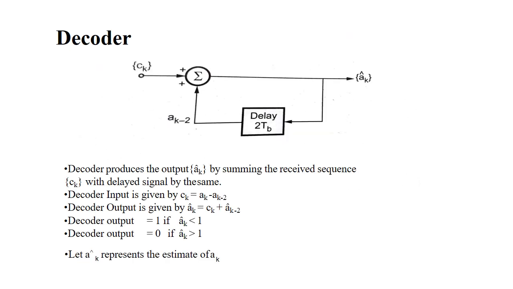Next decoder. So the decoder produces the output of A(k) cap, by summing the received sequence C(k) with delayed signal by same. So the decoder input is given by C(k) equal to A(k) minus A(k-2). So the decoder output will be 1 if A(k) cap will be less than 1, and the decoder output will be 0 if A(k) cap will be greater than 1. So every time the A(k) cap represents the estimate of A(k).